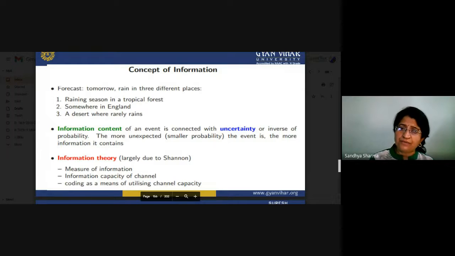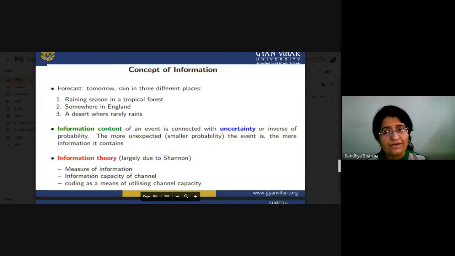There is a reason. If there is a certain event, that event is certain and it will happen, so the information content of that particular event is zero. There is no information we can receive from that. But if there is an event and there is an uncertainty of occurrence, then the information content we receive from that event is high.